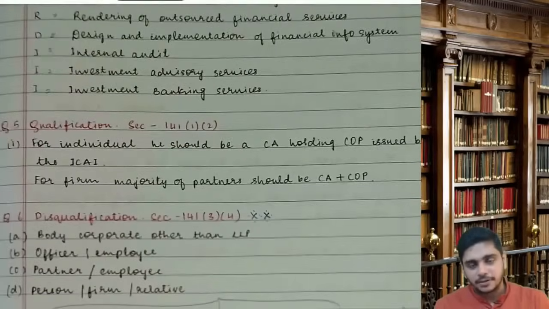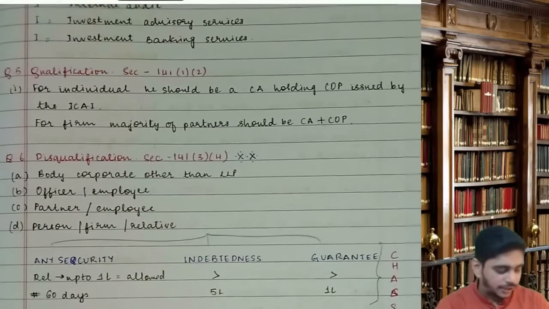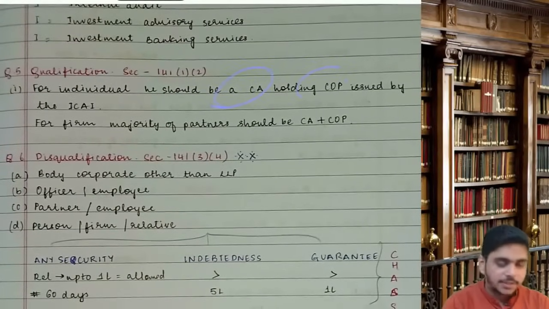Then qualification. For an individual to be an auditor, he should be a chartered accountant holding a certificate of practice issued by ICAI. For a firm, majority of partners.